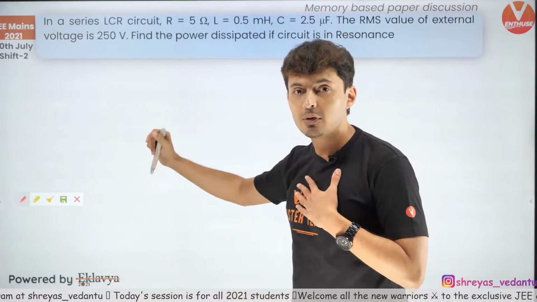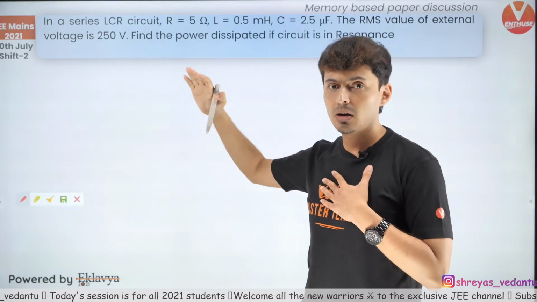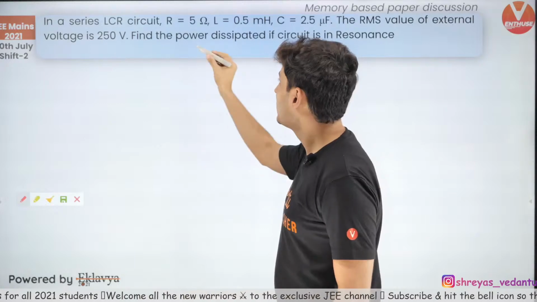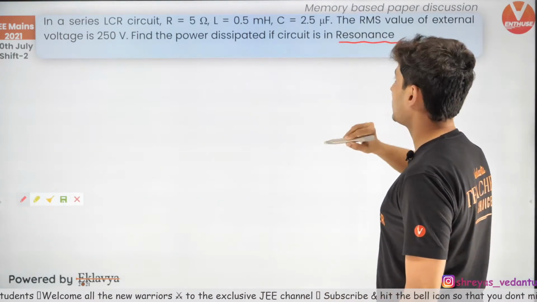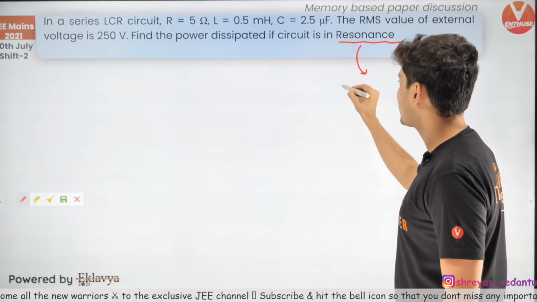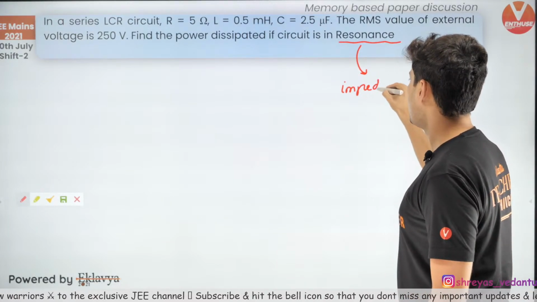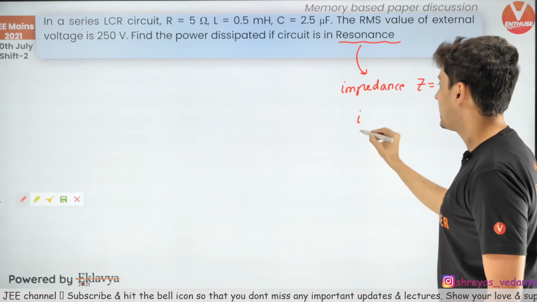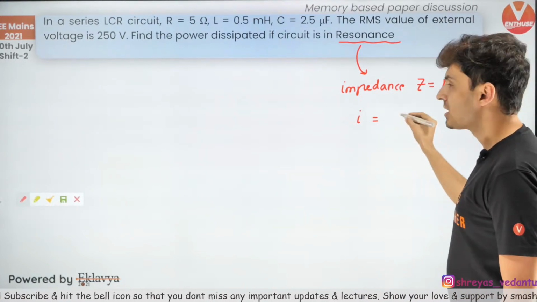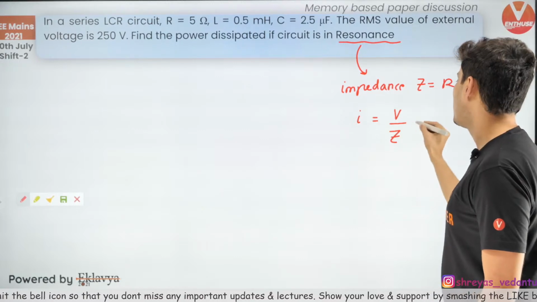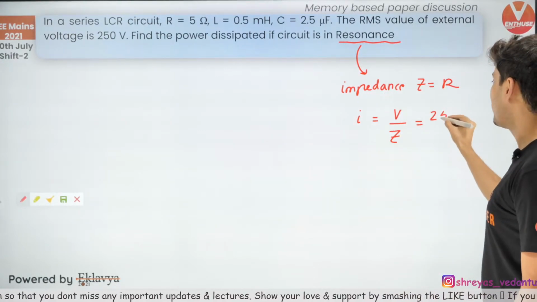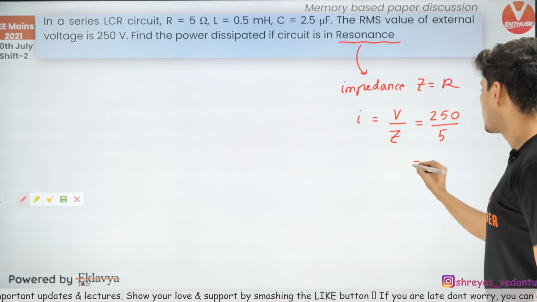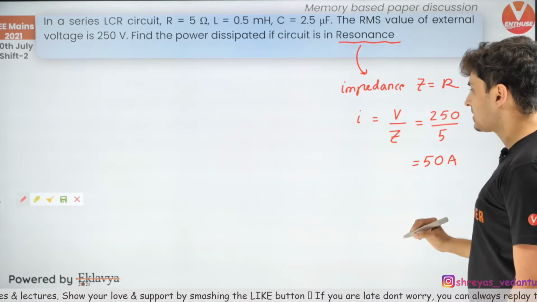Now this question, if you have attempted my zero to hero series of AC circuits and EMI, you would know this very easily, because the question says it is in resonance. In resonance, what happens, guys? The impedance Z will be equal to R, and the current will be just V by Z. The voltage given is 250, Z is R. So what is R? R is 5 ohms. So you will get this as 50 amperes.